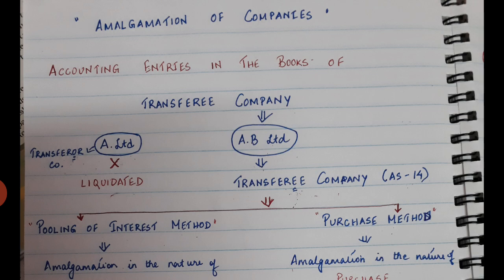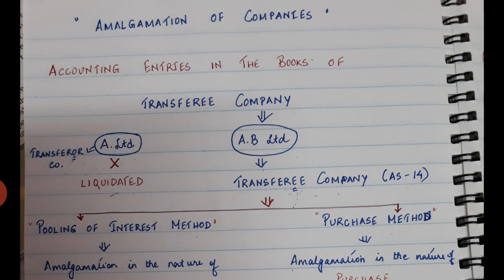We have also discussed in my previous video the accounting entries in the books of transferor company and transferee company. Now let me just repeat. Transferor company, if any of you have forgotten, is the company which is being sold. It is also known as the selling company. Transferor company is the selling company and transferee company is also called the purchasing company.